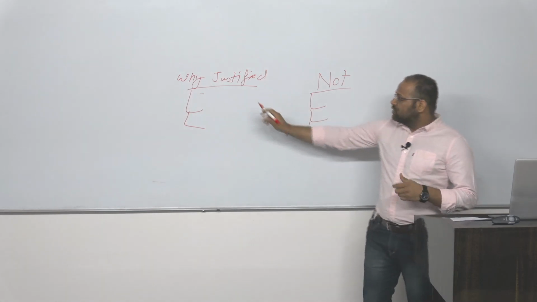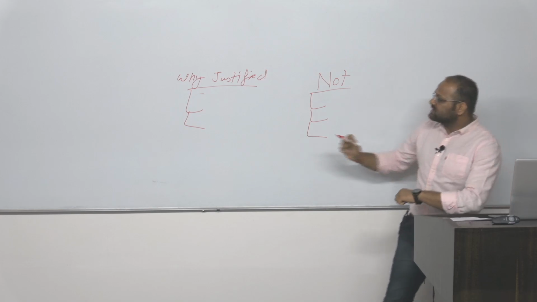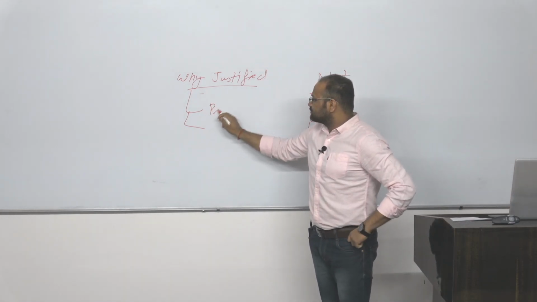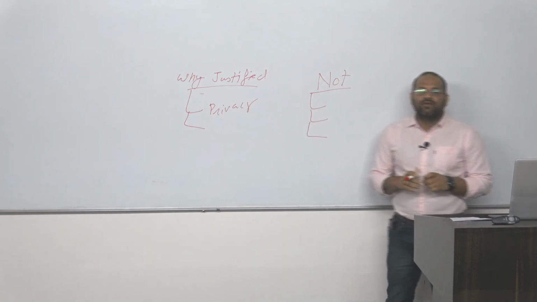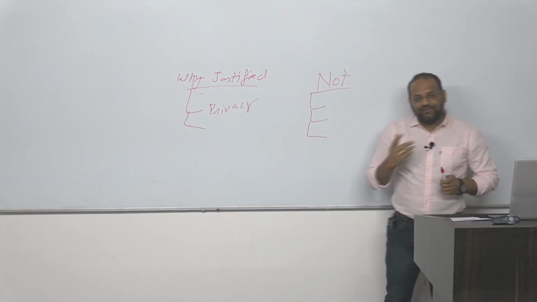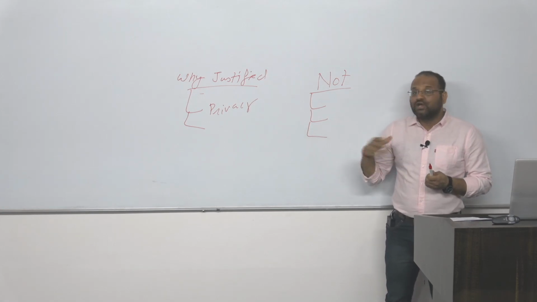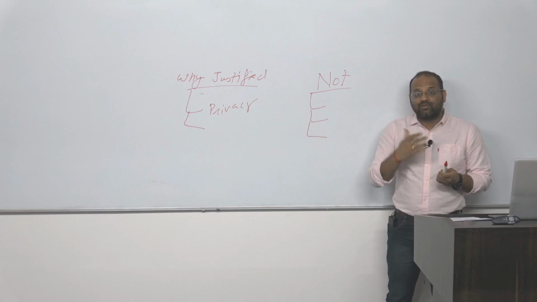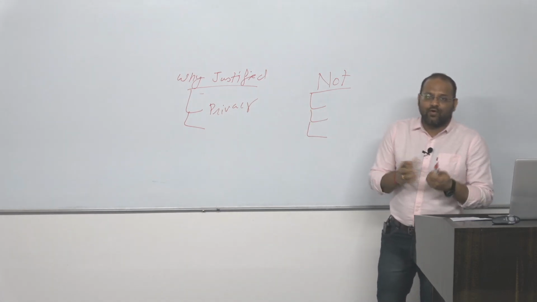With respect to why it is justified, what values are involved? The first concern is privacy. The right to privacy, privacy of data, privacy of people, was being encroached upon or compromised by the authorities. So he came up, he was vocal.